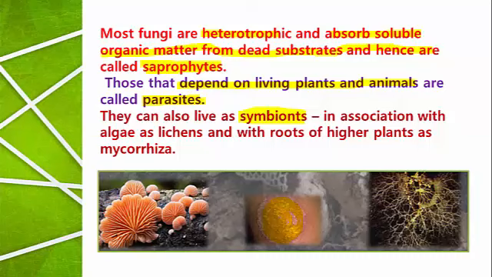Even fungi also live as symbiont in association with algae as lichens. To produce the lichen, two different organisms are required. One is algae and another is fungi. And both of them are mutually benefited from each other. So such kind of association is called symbiotic association, and the organisms are called symbionts.